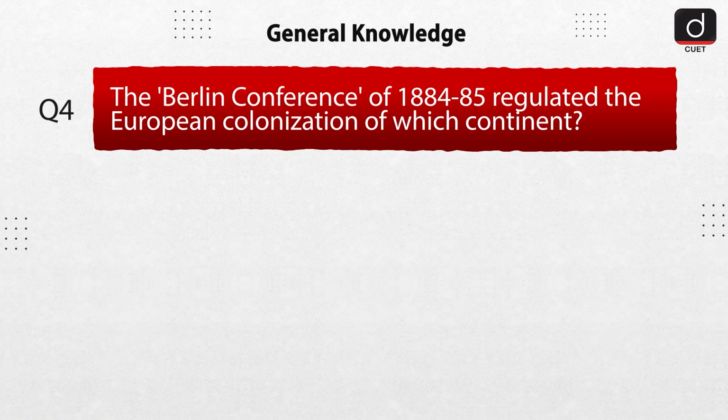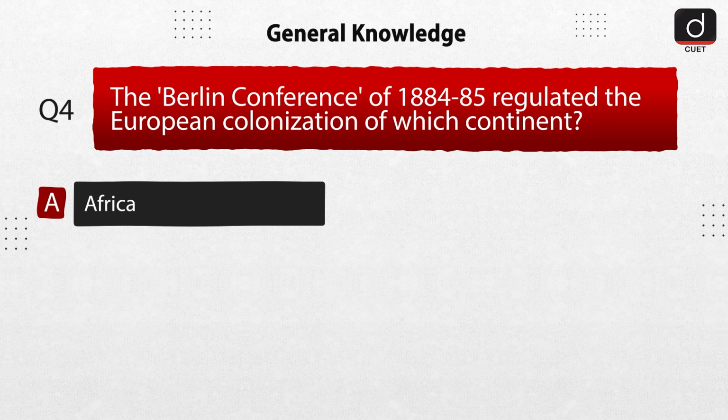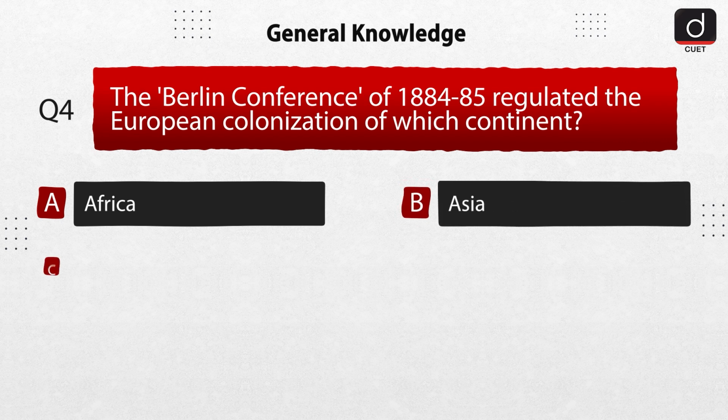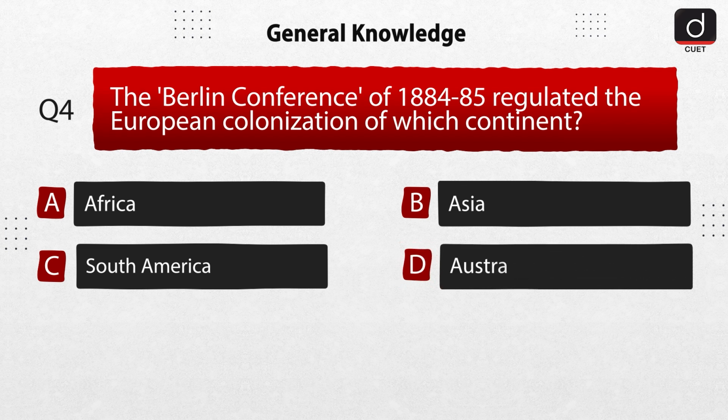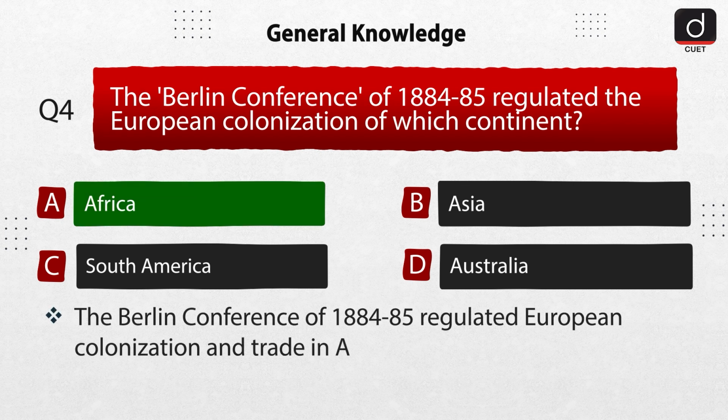Next question is, the Berlin Conference of 1884-85 regulated the European colonization of which continent? Option A, Africa. Option B, Asia. Option C, South America. Option D, Australia. The correct answer is option A, Africa. The Berlin Conference of 1884-85 regulated European colonization and trade in Africa, dividing it into colonies.